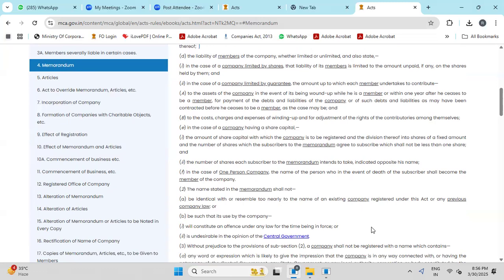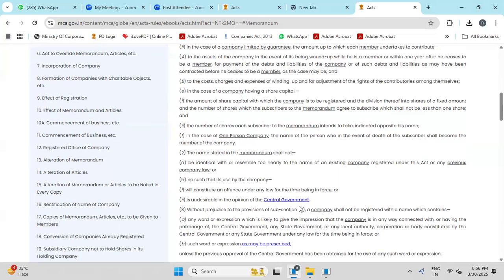And the name stated in the memorandum shall not be identical or resemble too nearly the name of an existing company. So if the name is already there in the market, even if you apply, MCA will reject it because the same name will be rejected. And if the name constitutes an offense under any law for the time being in force, it will be rejected. At the time of the application for name reservation itself, it will be rejected. Even if it is an undesirable name, in the opinion of the central government, it will be rejected.